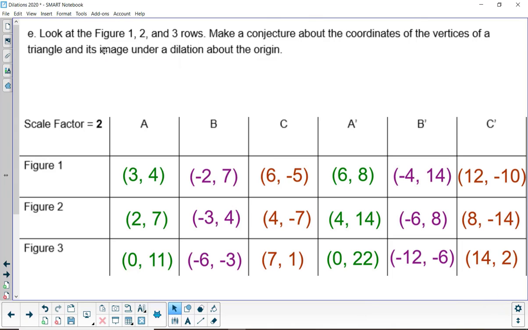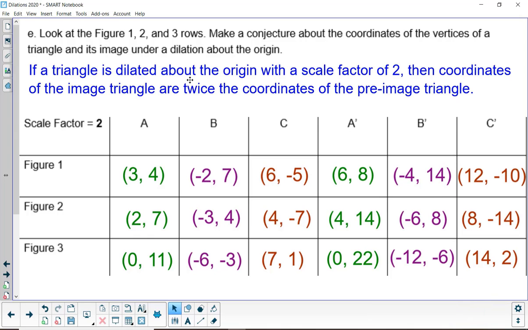Part E says look at the figure 1, 2, and 3 rows. Make a conjecture about the coordinates of the vertices of a triangle and its image under a dilation about the origin. So press pause, write your conjecture, and then resume. Here's the conjecture we came up with. If a triangle is dilated about the origin with a scale factor of 2, then the coordinates of the image triangle are twice the coordinates of the pre-image triangle.